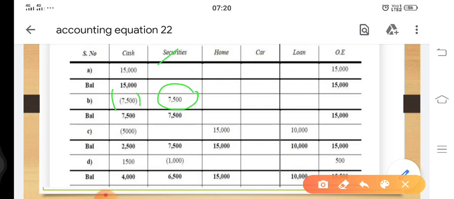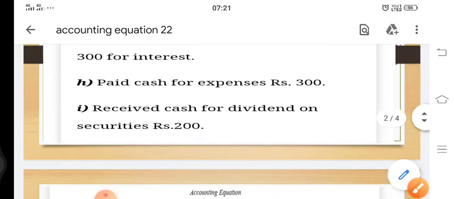So now let's check our equation. Cash, which had a balance of rupees 15,000, when we have paid 7,500, we are left with the balance of rupees 7,500. Securities got added with 7,500. So this 7,500 plus 7,500 comes to 15,000, and here also 15,000 because it did not have any change. So we have proved that 15,000 is equal to 15,000. Moving towards the next point.